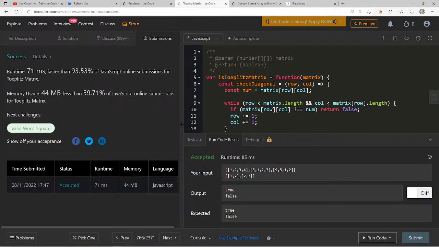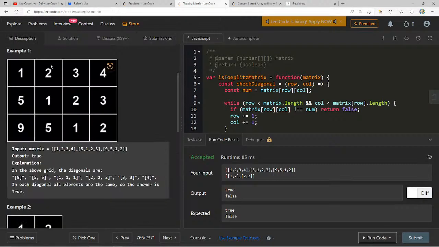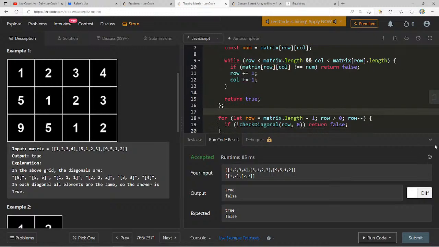Okay, yeah, this one, man, honestly, I'm very happy with myself right now. I feel really good. This is a question I couldn't do before. I've never seen it, but I feel like if I did see this one before, I wouldn't have thought about what I just thought about. So I hope that you guys understand the solution I did here. Let me go through it one more time.